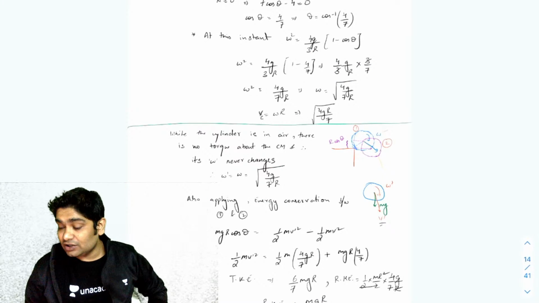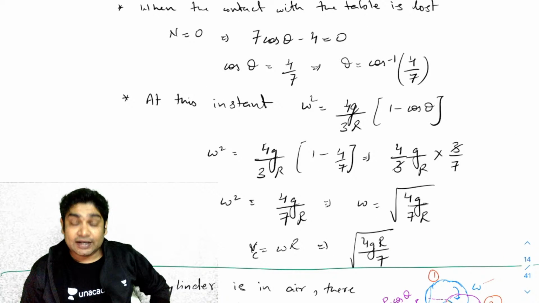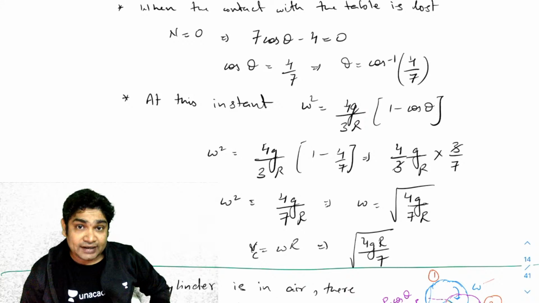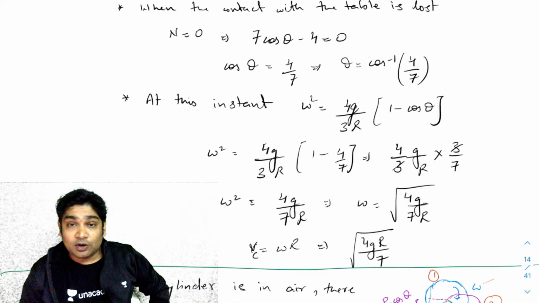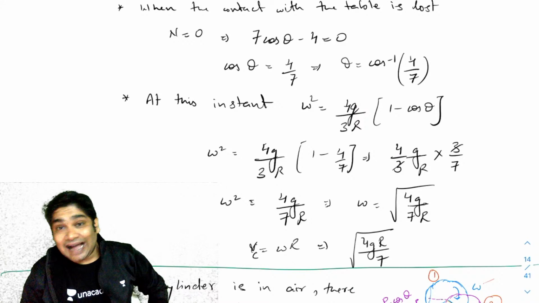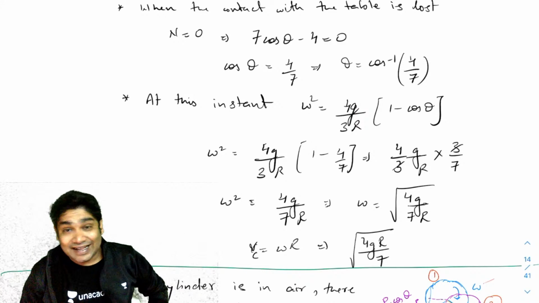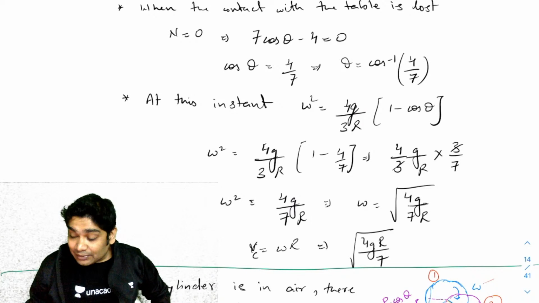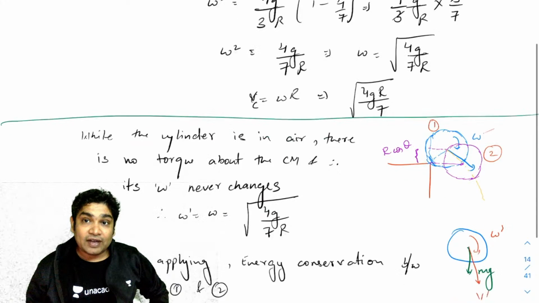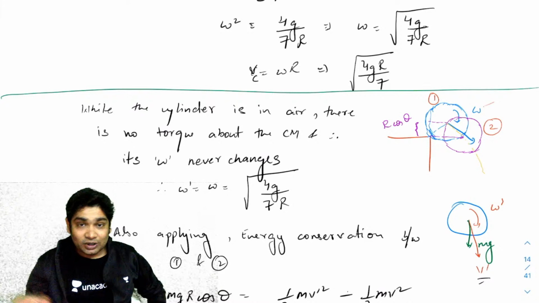So let's go over this also. I said, first of all, for losing contact, the N has to be 0. The condition for N to be 0 comes out to be cos theta equals 4 by 7. Then at that instant, I already knew omega at any theta. If I substitute the value of cos theta as 4 by 7, I found the omega and hence the V_CM also at the time that the contact was lost. So if I knew the V_CM there, I can find the final V_CM also when it becomes horizontal.